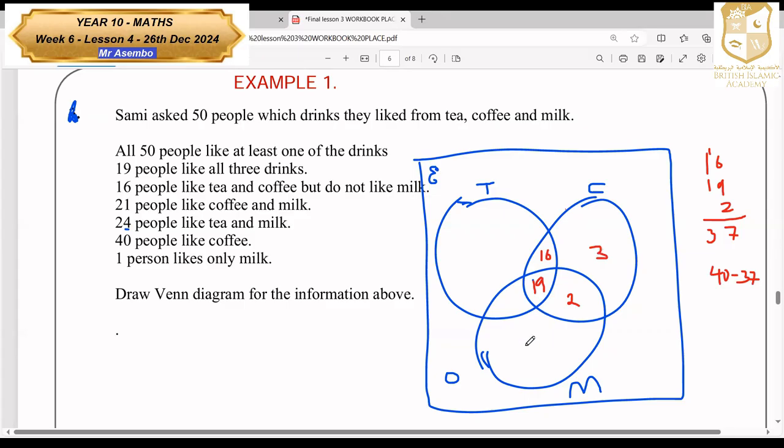Now the next one says only one person likes only milk, which means not shared, so only milk. There, one person only likes milk, that is 1.